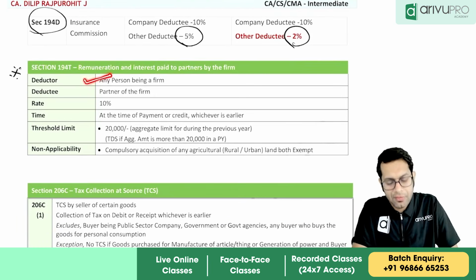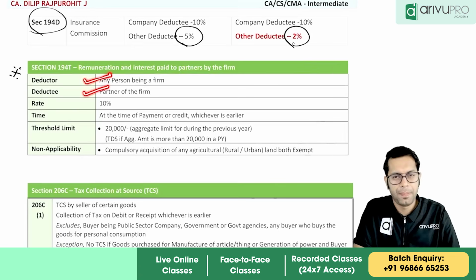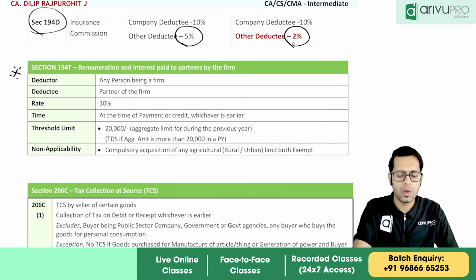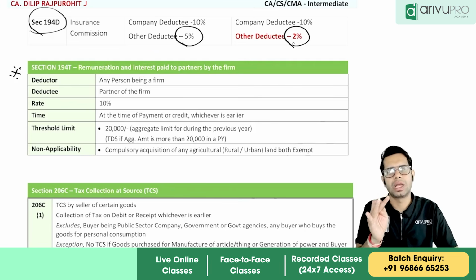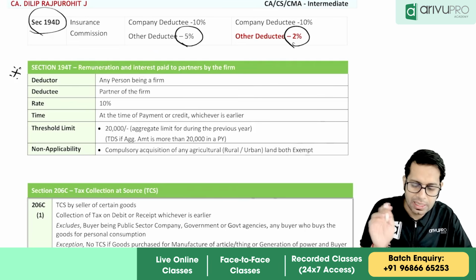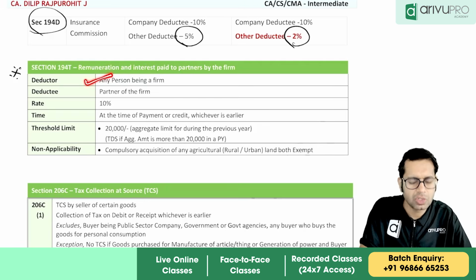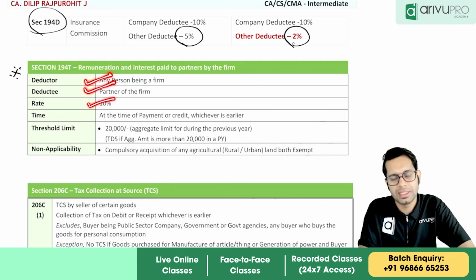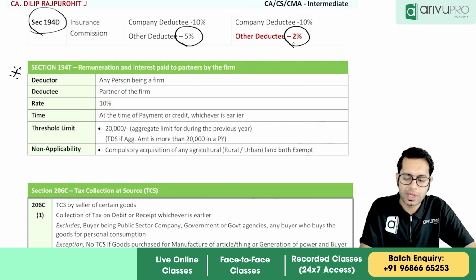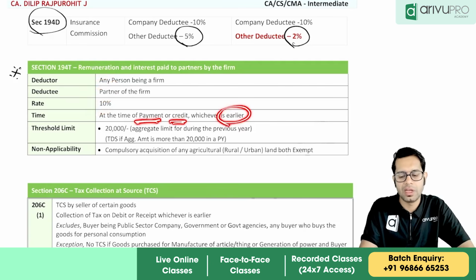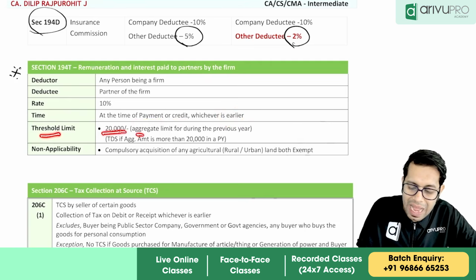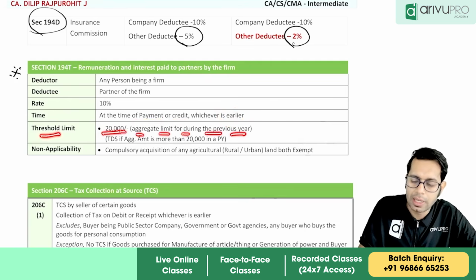So if you are a firm and you are paying any money, any remuneration, salary, bonus, commission, interest to your partners, then this provision is applicable. So the deductor should be a firm, the deductee should be a partner of the firm. The rate of TDS is 10%. TDS is required to be deducted at the time of payment or at the time of credit, whichever is earlier, and the limit is 20,000 rupees aggregate during the previous year.